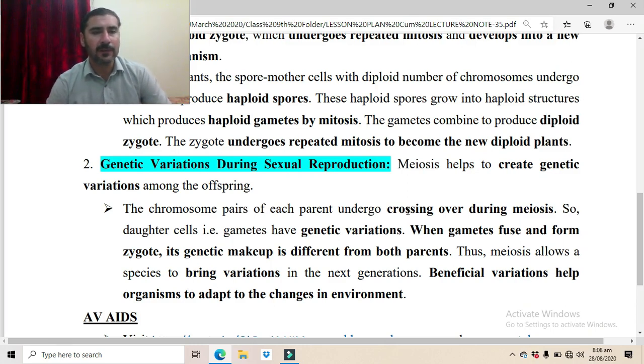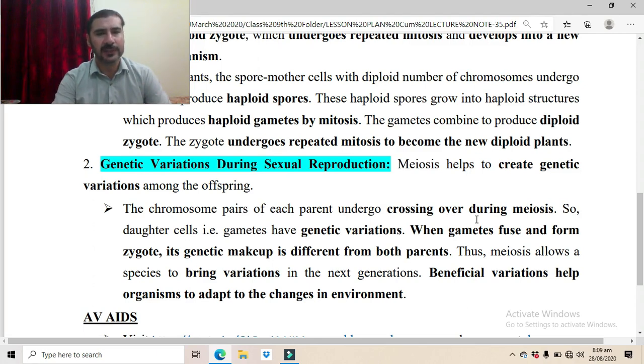So whenever the meiosis process starts in the testes of males or in the ovaries of females, the chromosome pairs of each parent undergo crossing over.